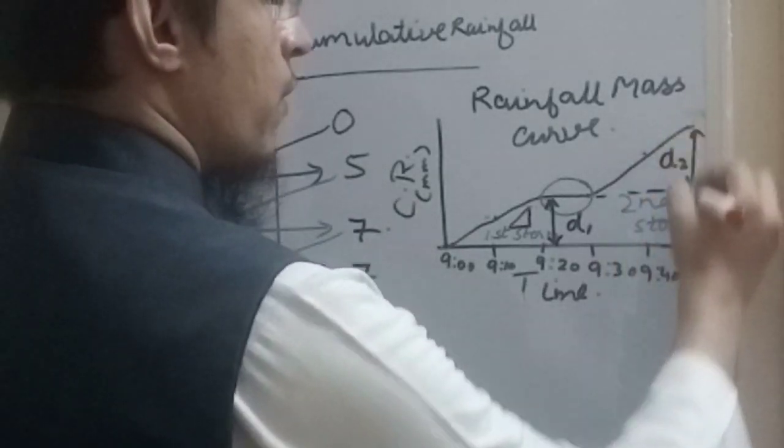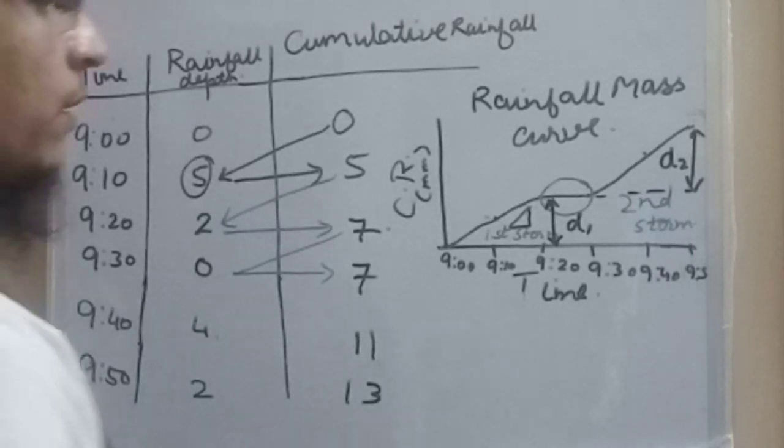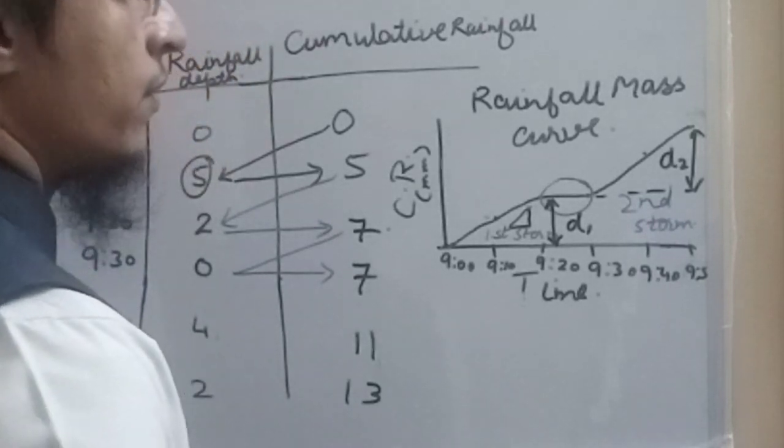If we take the overall height, it will give us the total rainfall that has occurred. So the rainfall mass curve is very useful in obtaining the characteristics of rainfall.